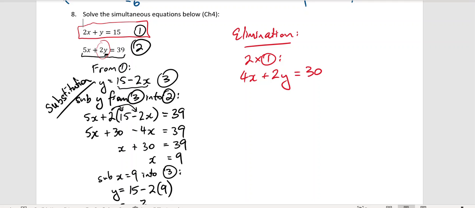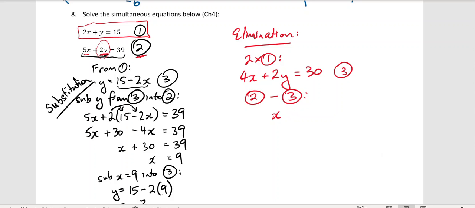What that allows us to do is go equation 2 take away equation 3, which is what I'm going to call this one. So equation 2 minus equation 3. That's where we go everything in this one minus everything in this one. So 5x minus 4x is just x. 2y from equation 2 minus 2y from equation 3 is 0.